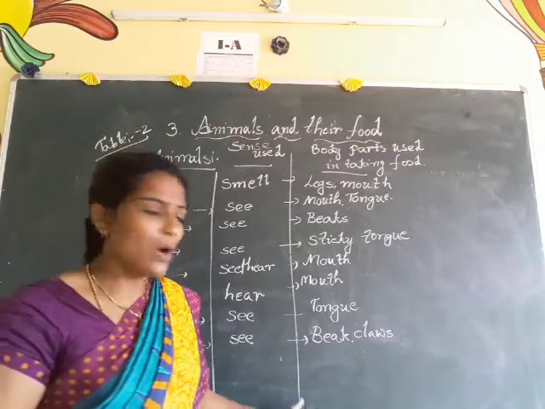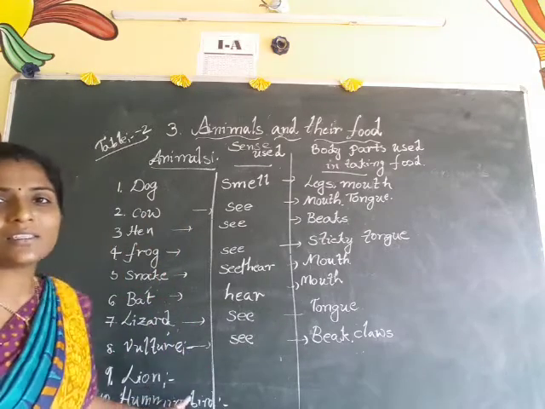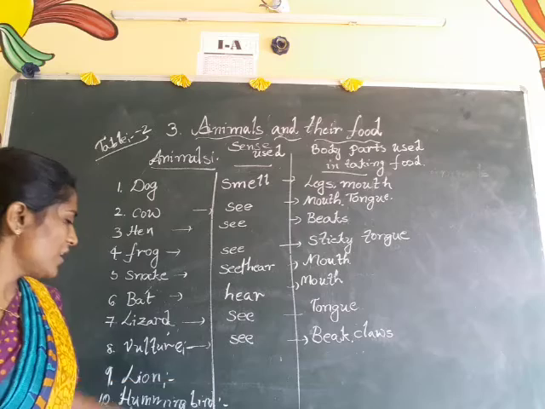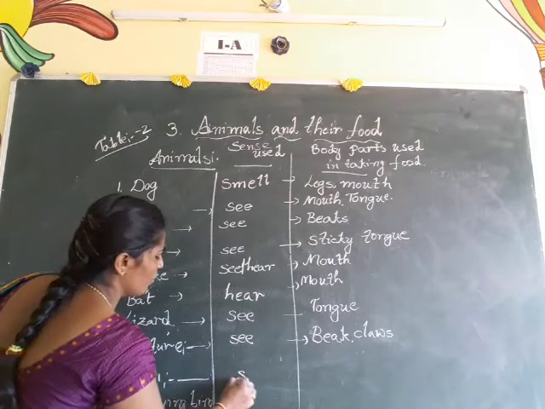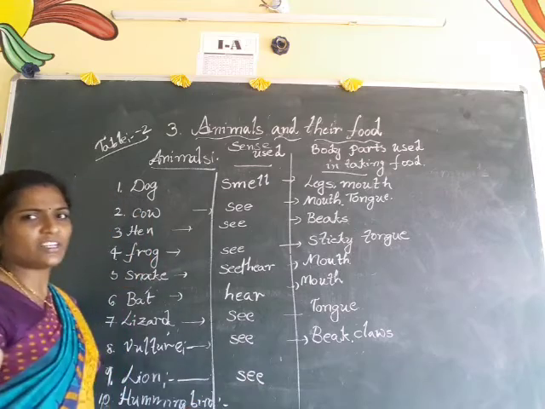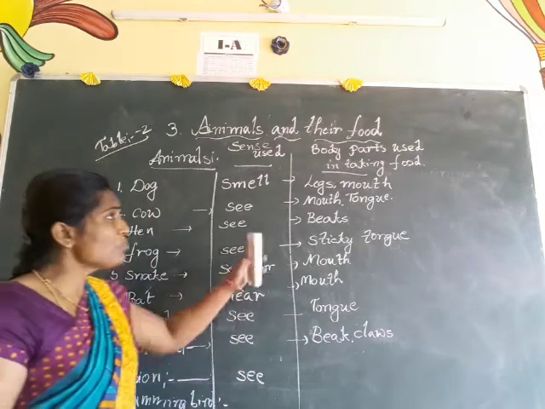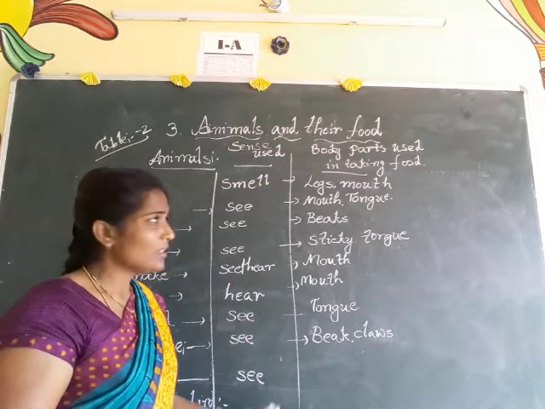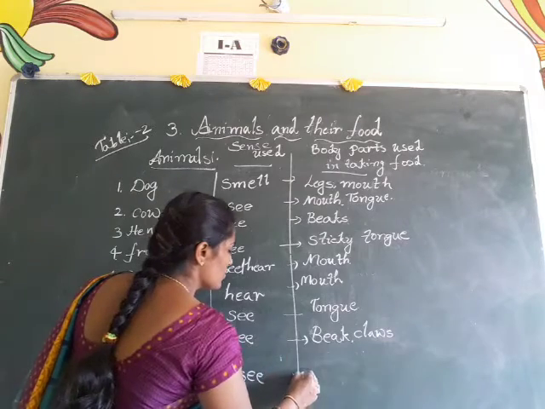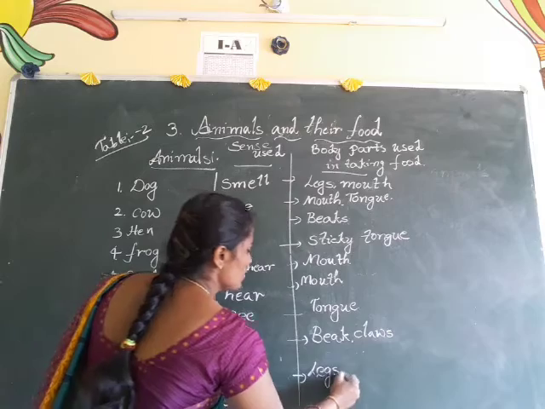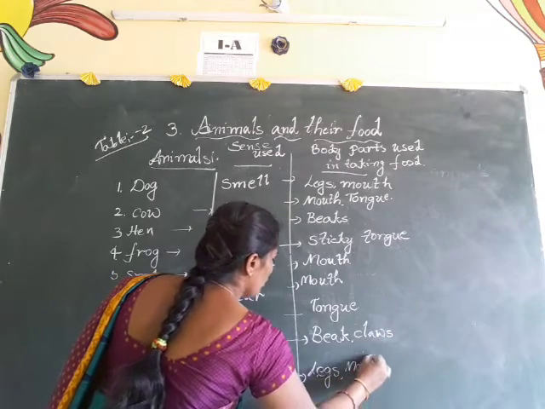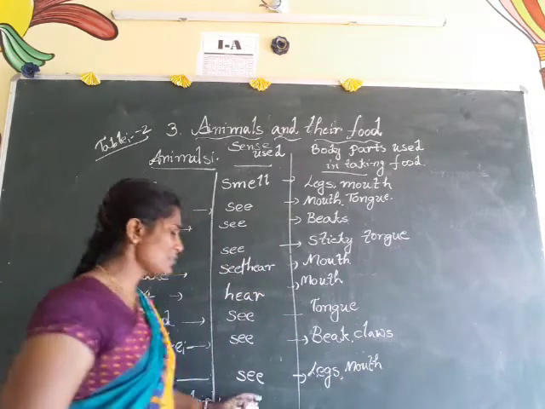Okay. And now coming to the next one, lion. How can it detect its food? By seeing only, or looking, or searching. Which body part do they use? These also use legs and mouth. Okay, legs and mouth.